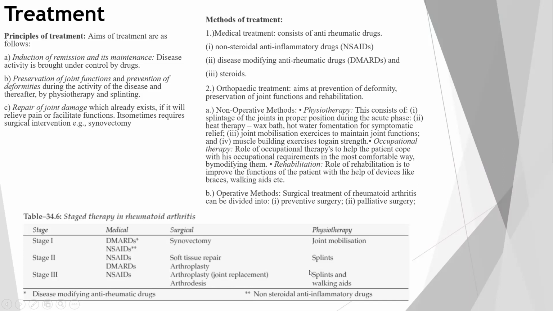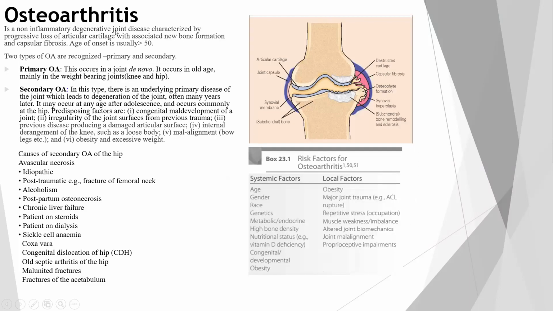The second most common arthritis is osteoarthritis, which is a non-inflammatory degenerative joint disease characterized by progressive loss of articular cartilage with association of new bone formation and capsular fibrosis. Non-inflammatory in nature. Degenerative.